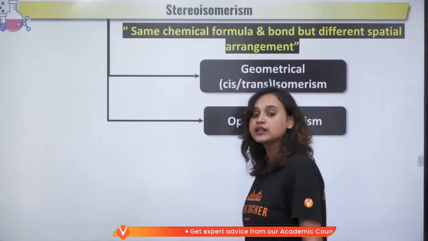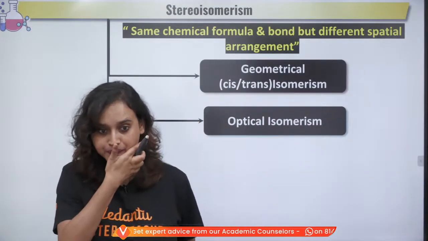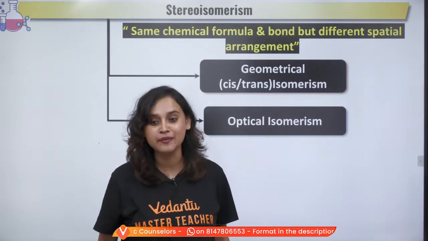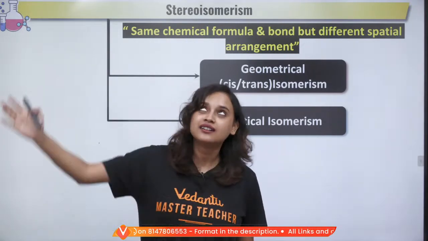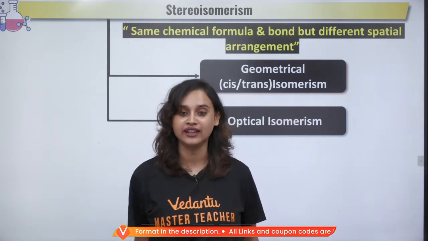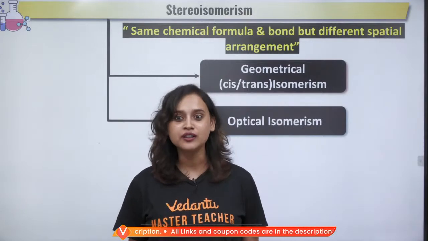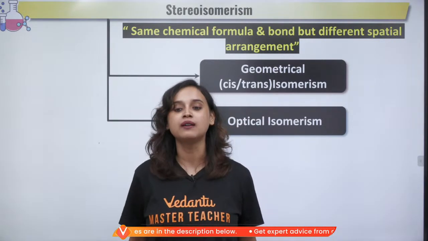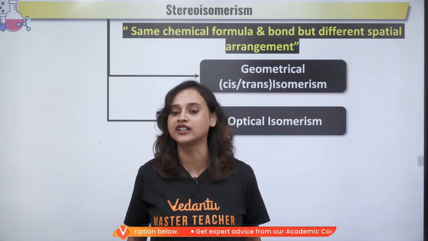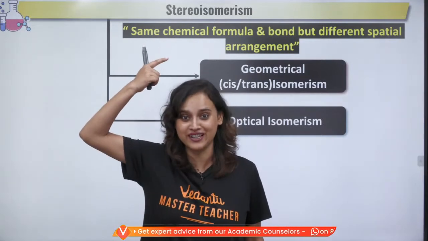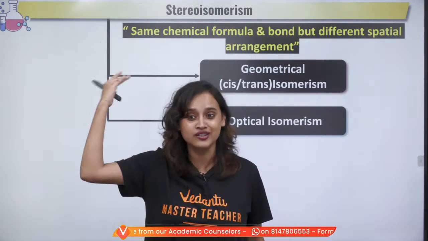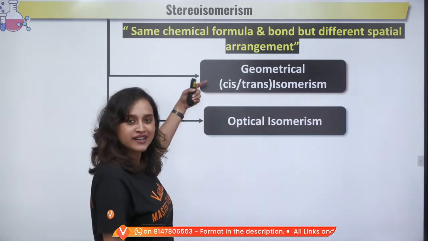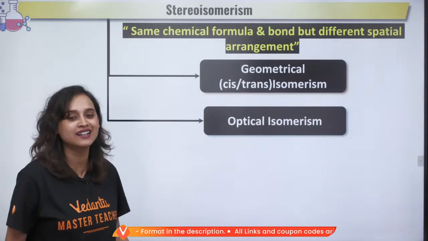In case of stereoisomerism, we again have two types. What was the example of stereoisomerism? Remember, two people standing there, both of them have mosquitoes above their head. Spatial arrangement of mosquitoes are not same. Although both of them have black hair, both are wearing black clothes and standing right in front of the train, they have mosquitoes on top of their head, but the spatial arrangement of mosquitoes are not the same, right? Exactly. So we have geometrical isomerism and we have optical isomerism.